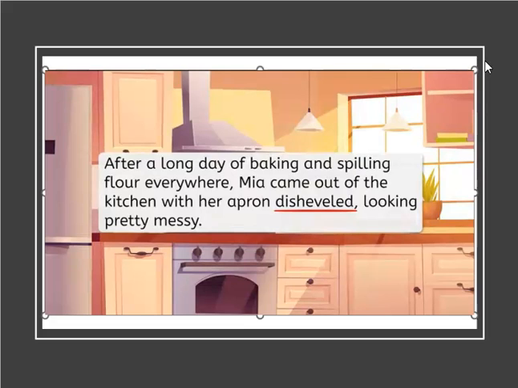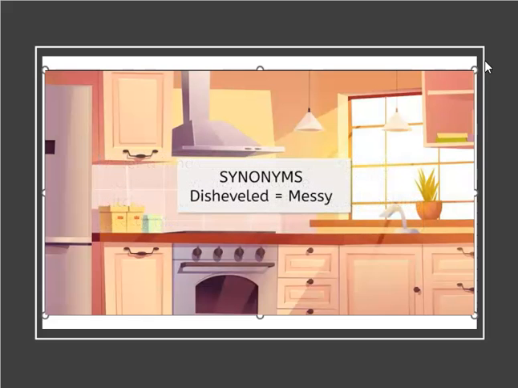What does disheveled even mean? Disheveled seems to be describing Mia's apron. I also see the word looking nearby in the sentence. Disheveled must be an adjective that describes what something looks like. Does the writer use any more familiar words to describe what something looks like? Oh yeah, the writer uses the more familiar term messy to also describe Mia's appearance. I know what messy means, which helps me understand Mia's appearance. If Mia's appearance is messy, that helps me understand the meaning of disheveled. Disheveled and messy are synonyms.